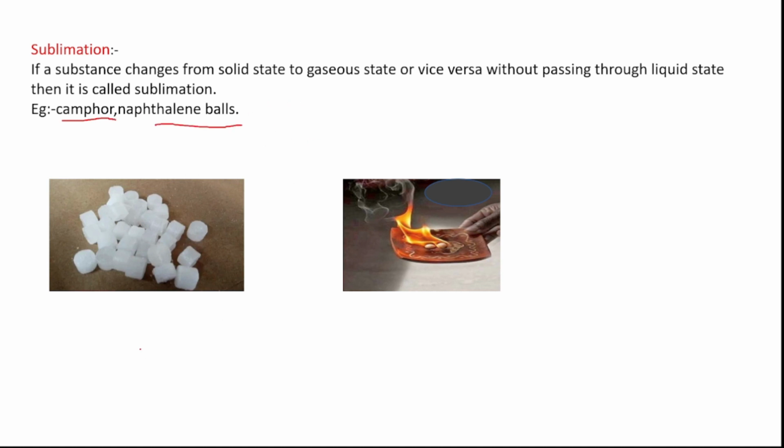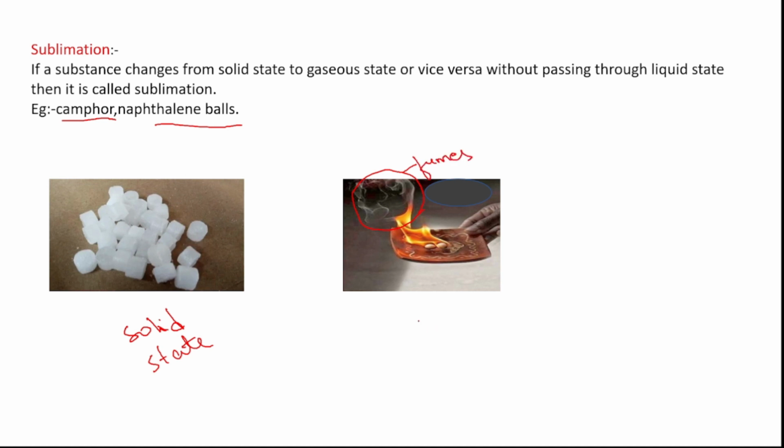If you take camphor and light it up, what will you observe? The camphor is in solid state, right? When we light it up, what is happening? This camphor is turning into gas, right? Here you can see these fumes.